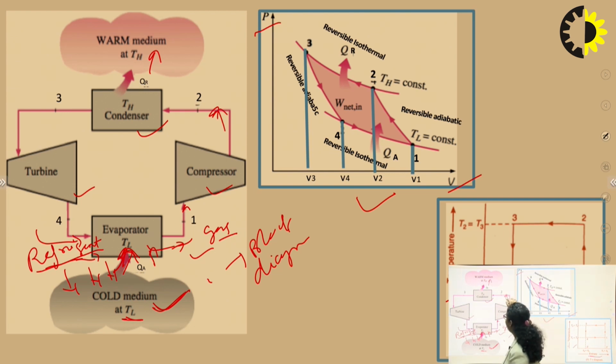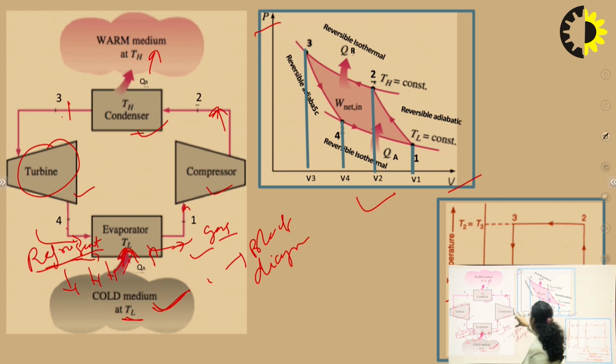The high temperature, high pressure gas will go to the condenser, where it will reject heat to the surroundings. Then it will come back to the turbine, that is, expansion for the cooling purpose. So here the temperature will be reduced from point 3 to point 4. Again, the chilled refrigerant will go to the evaporator, and this cycle will be repeated.